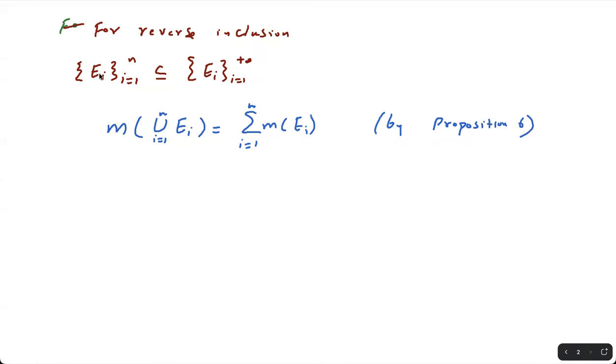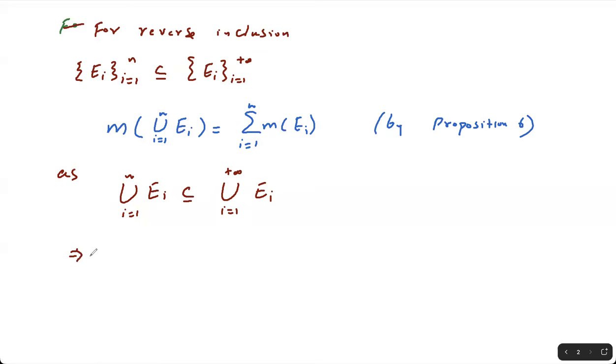So we take a finite collection from this countable collection, and for any finite collection I know that the Lebesgue measure of the union of E_i is equal to the finite sum of the measures of E_i's. So now what do I do? Any finite collection of E_i's is a subset of the countable collection i from 1 to plus infinity of E_i's. Definitely this countable union is a superset of all these finite unions.